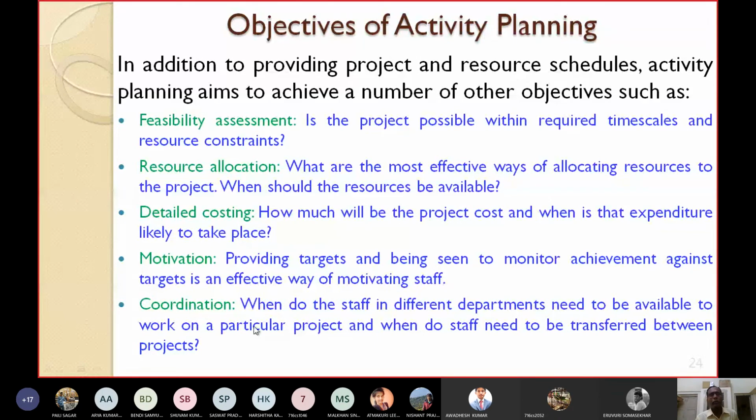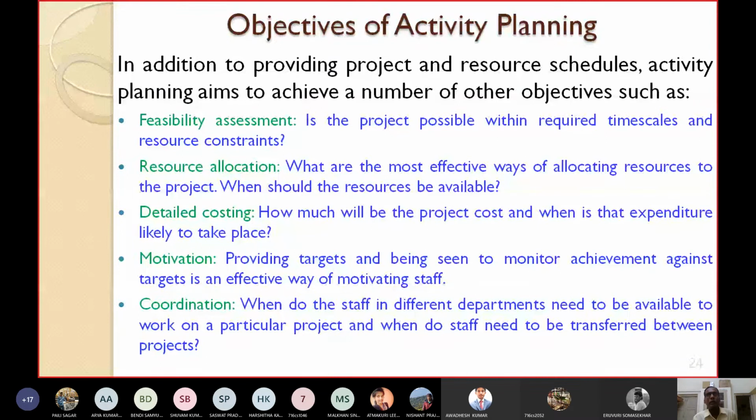Another objective is coordination. When do the staff in different departments need to be available to work on a particular project, and when do staff need to be transferred between projects? For a project, you require many persons: requirement analysts, designers, coders, testers. These persons are not taking up only one project, they are assigned to multiple projects. So there must be proper coordination.